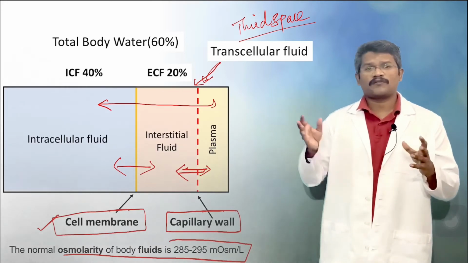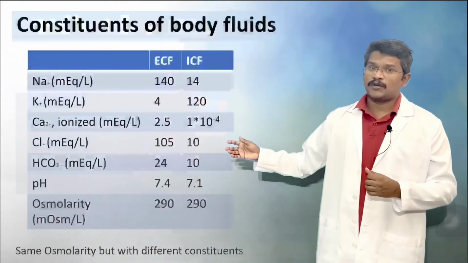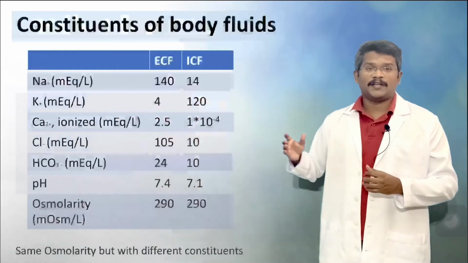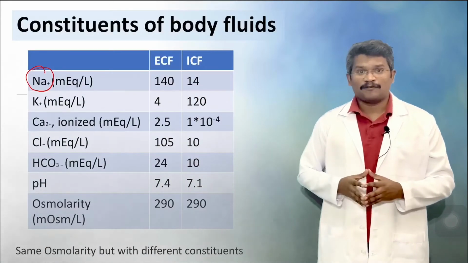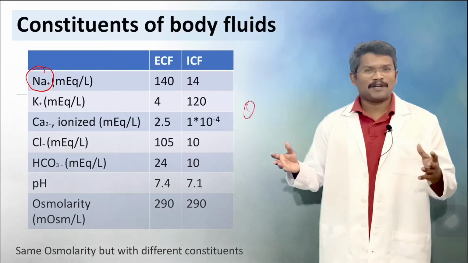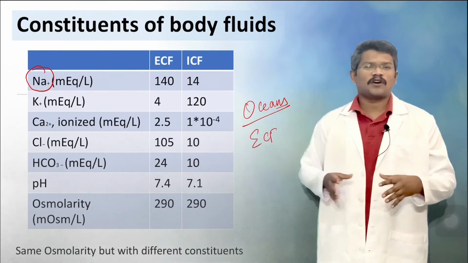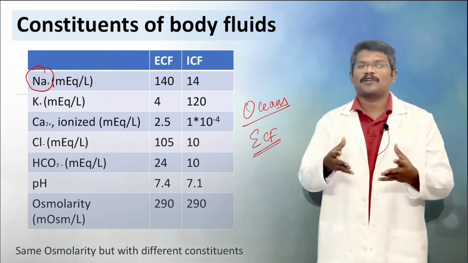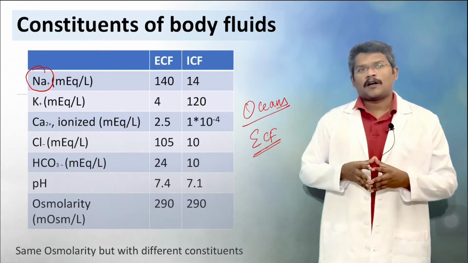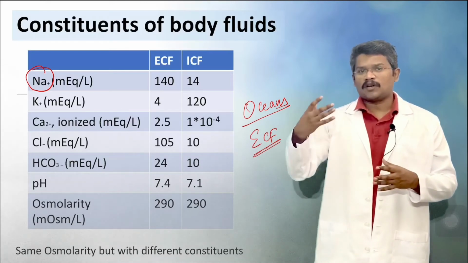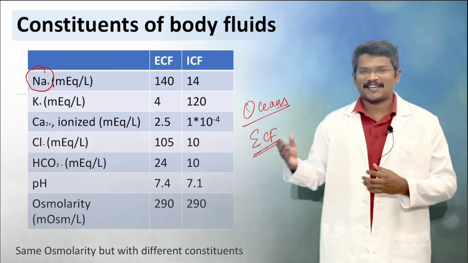So the constituents of each of the fluids are totally different. These are the various constituents of extracellular fluid and the intracellular fluid. Sodium is the major cation in the extracellular fluid. It's similar to the oceans, isn't it? The constituents of the extracellular fluid compartment are slightly similar to the oceans because that's where life originated. Even though life moved out of the oceans, we carried a little bit of home with us, that is the extracellular fluid.